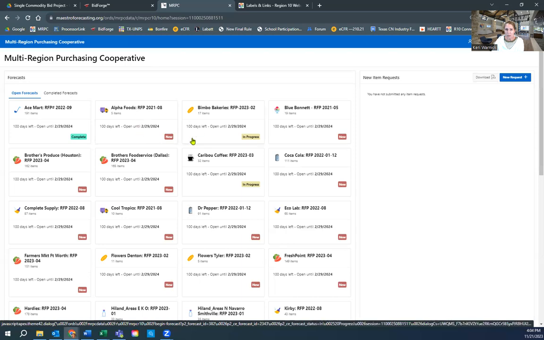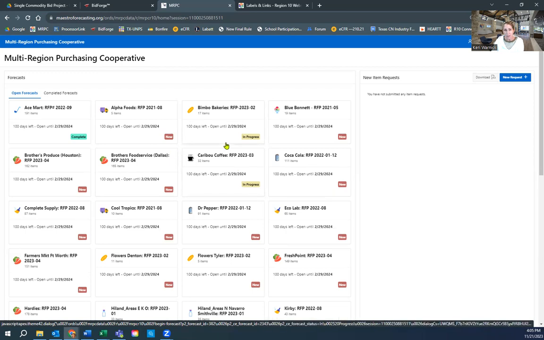So don't assume that just because you forecast with a vendor, if you're not using them right now, that guarantees you can use them next year. I have to get approval and have to look at what you're requesting. And mainly it's because some vendors just don't reach all of the areas where our co-op members sit. So you could be outside of a vendor's service area. And I would certainly hate to see you spend time forecasting because our time is very precious and we're all super busy, and then be told, oh, that vendor cannot deliver to you. That would not be fun. So just be mindful that you're forecasting with vendors if you plan to continue using them.